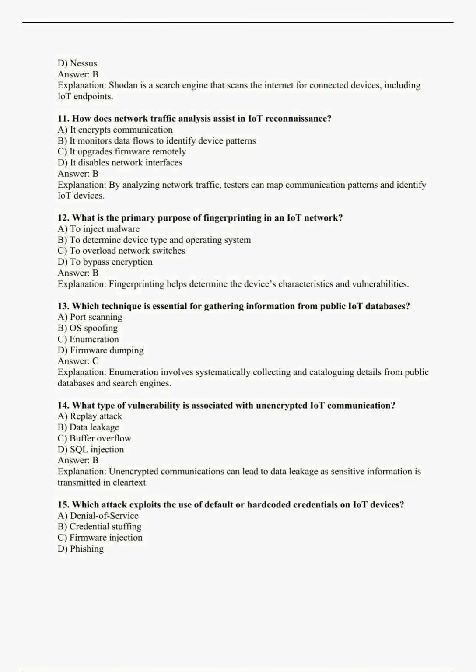12. What is the primary purpose of fingerprinting in an IoT network? A. To inject malware. B. To determine device type and operating system. C. To overload network switches. D. To bypass encryption. Answer B. Explanation. Fingerprinting helps determine the device's characteristics and vulnerabilities.